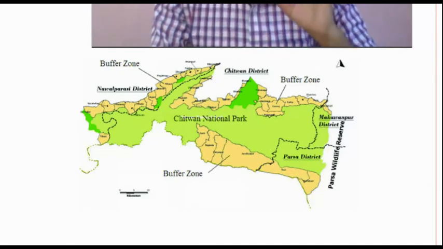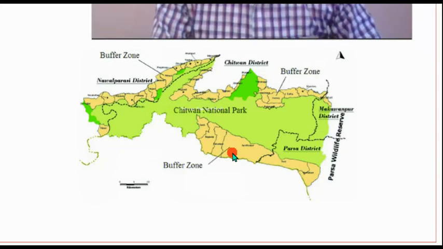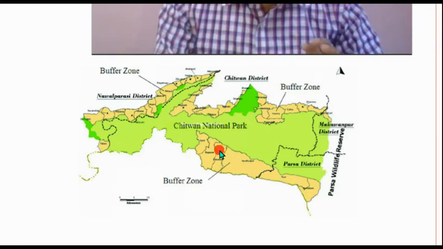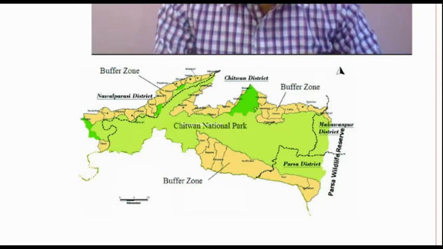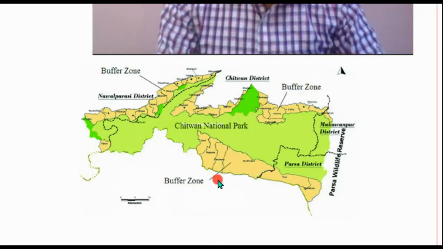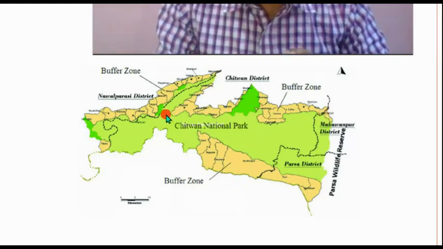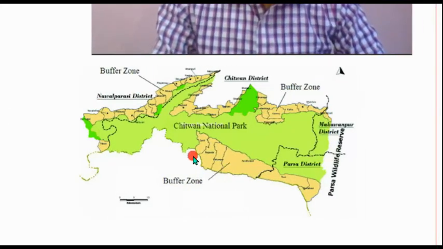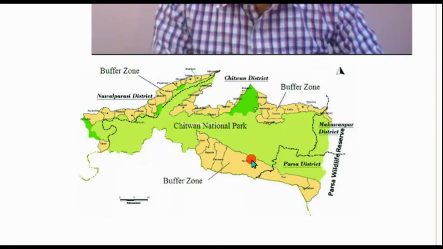Where there is human settlement, people also live in the buffer zone, okay. This buffer zone is established especially for the protection of the national park. The local people of the buffer zone have the right to use some of the national park, only for the people living in the buffer zone. The buffer zone is a transition zone, the area surrounding the national park, specially established for the care and management of the national park.